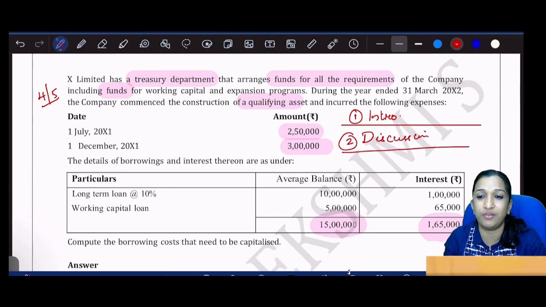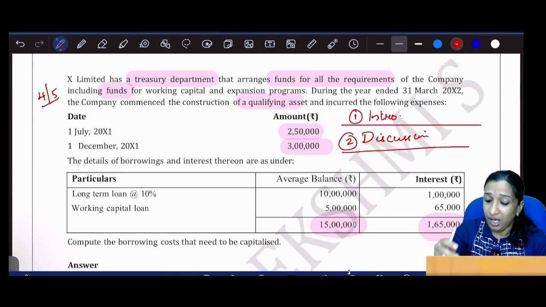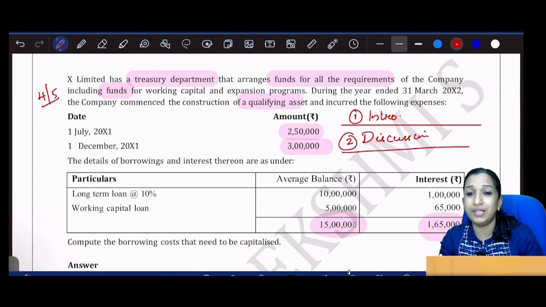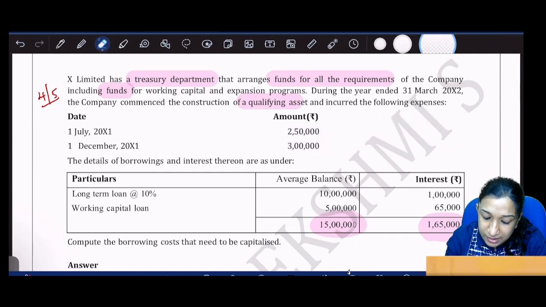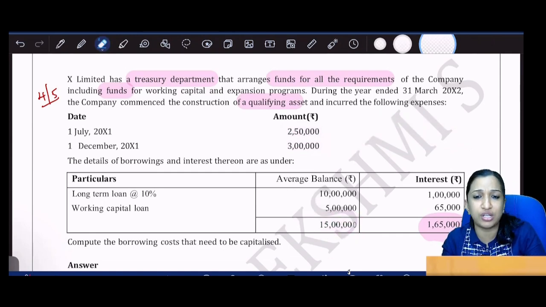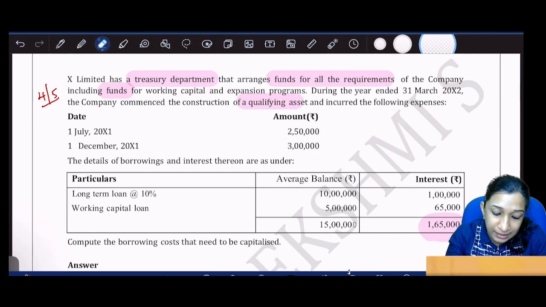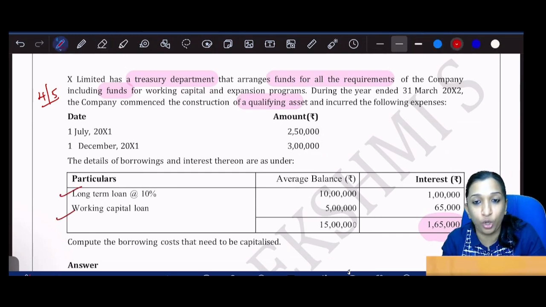Now, discussion. What do you mean by discussion? From the question, we need to write what we understood, whether it is specific borrowing or general borrowing. There is no information that this loan is taken for the construction of the qualifying asset, and there is more than one loan. So what should we do?